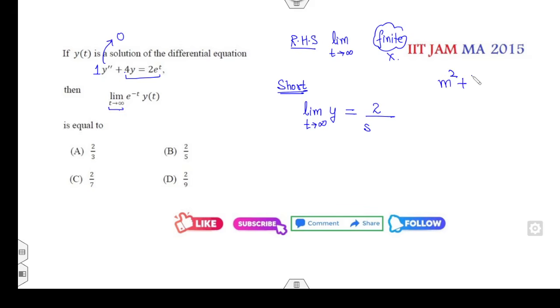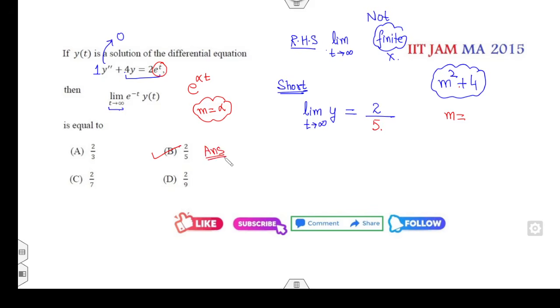It's m square plus 4. यही तो बनेगी ना इसकी auxiliary equation, right hand side की. Once the right hand side limit is not finite, fine, then you have to divide it by substituting the value of m. What is that? Fine. So you can substitute m is equal to alpha. m is equal to alpha करके कितना answer हो जाएगा? 2/5 is the right answer of the problem.